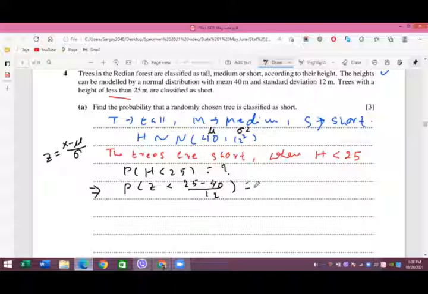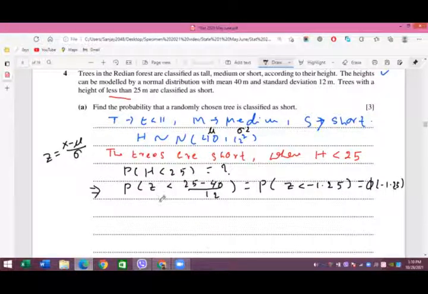So here you have Z is less than minus 1.25. According to what we have learnt in normal distribution, you can write this as phi of minus 1.25, and then because of the minus, that is equal to 1 minus phi